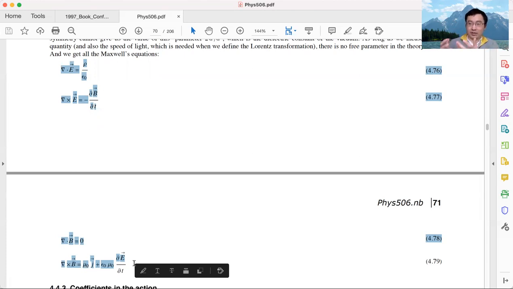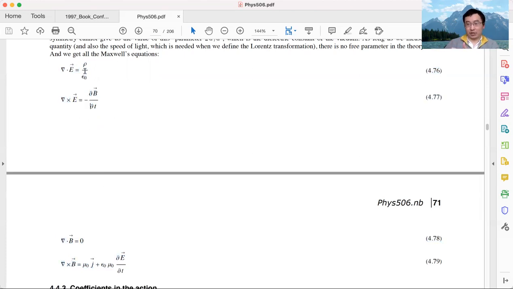Okay, the only thing we cannot say for sure is the parameters in our theory: the two parameters, alpha and alpha prime. Those two parameters need experimental measurements. Actually, more precisely, three parameters: alpha, alpha prime, and the speed of light. Those three parameters need experimental measurement. Once we experimentally measure those quantities, the theory is uniquely determined.